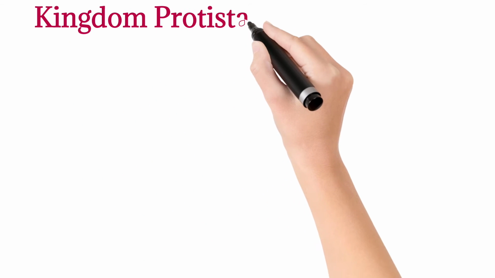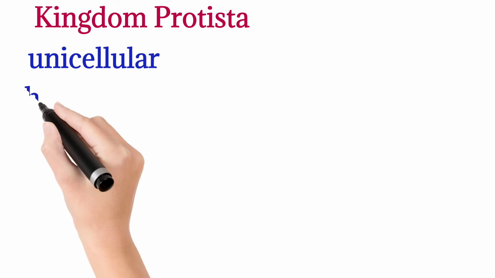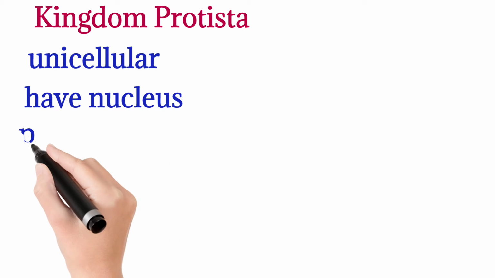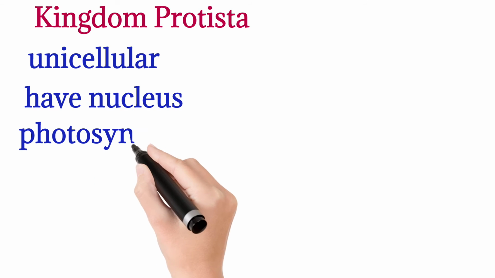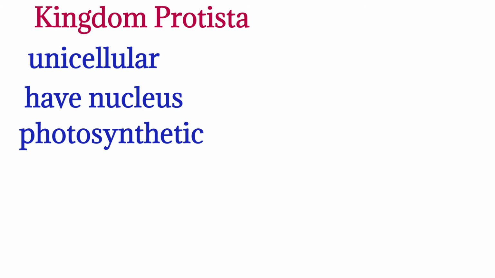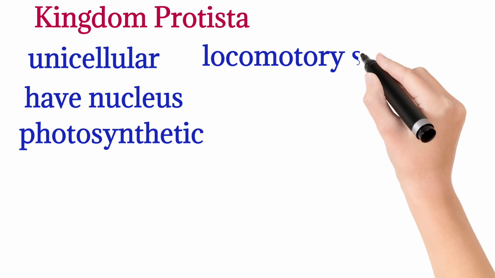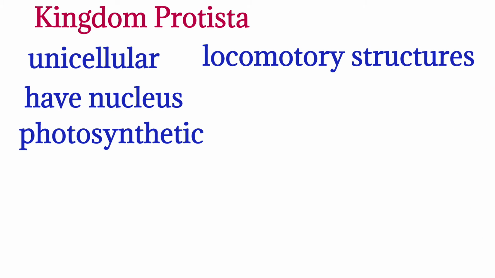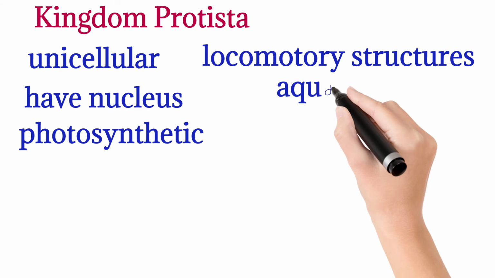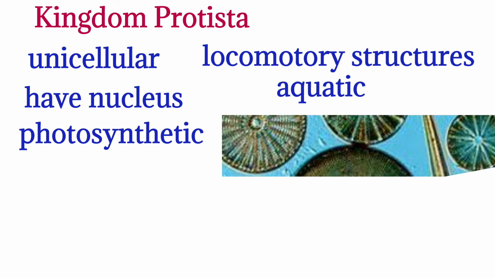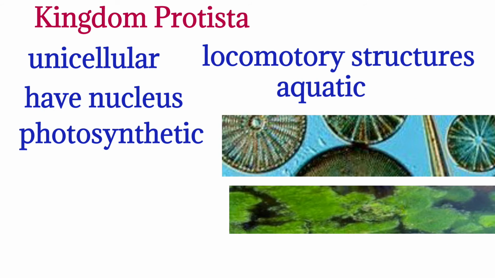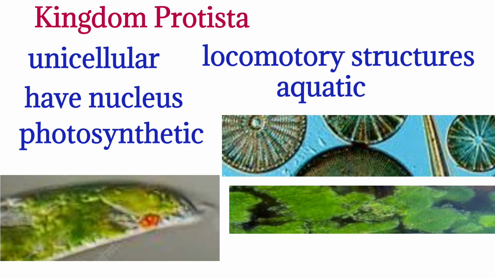Kingdom Protista includes unicellular organisms. They have nucleus. Most organisms in this kingdom are photosynthetic and produce their own food. Like animals, they have locomotory structures. Most Protista are aquatic. For example, diatoms, algae, Euglena, Paramecium and Plasmodium.